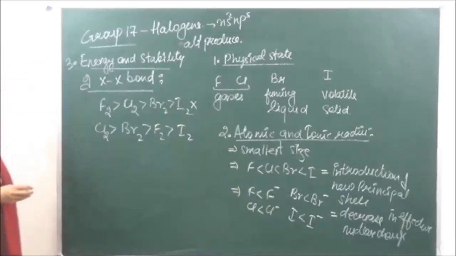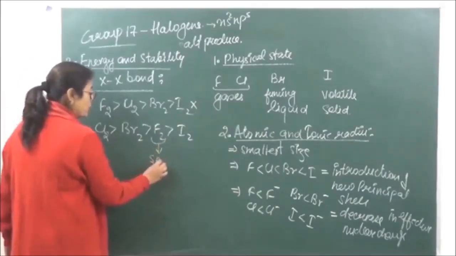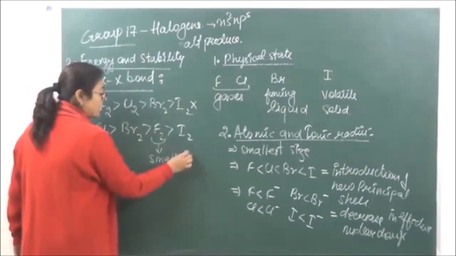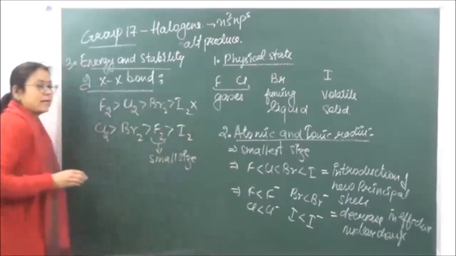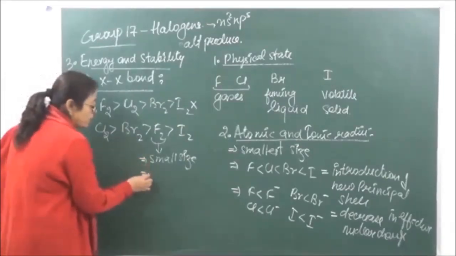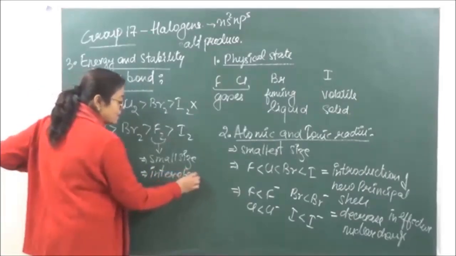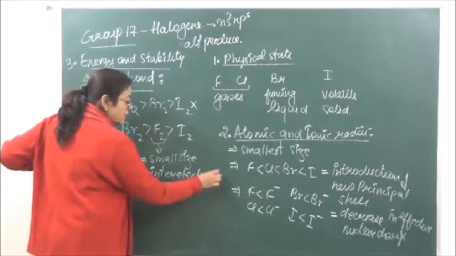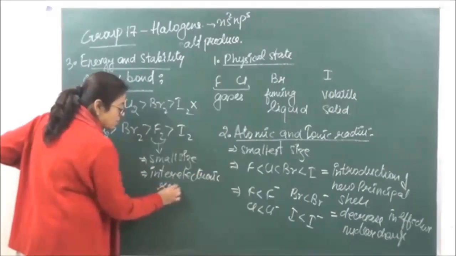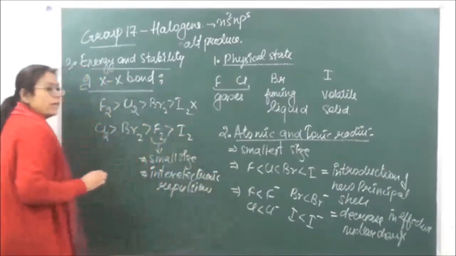Now why is this happening? This is because fluorine has a small size. Because of the small size over here, there are certain inter-electronic repulsions which are going to take place.